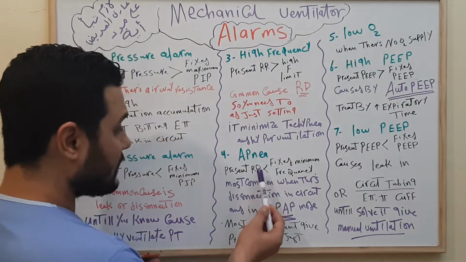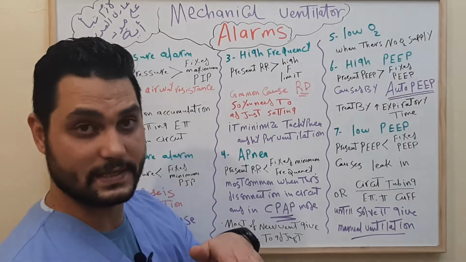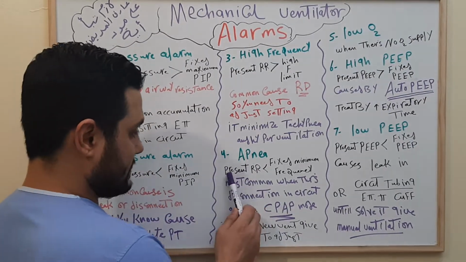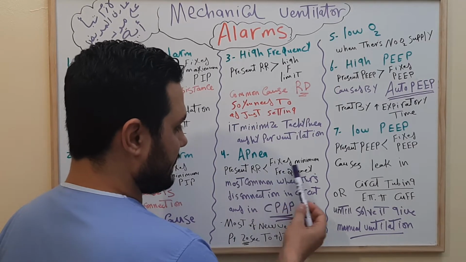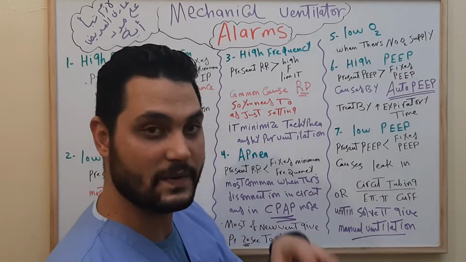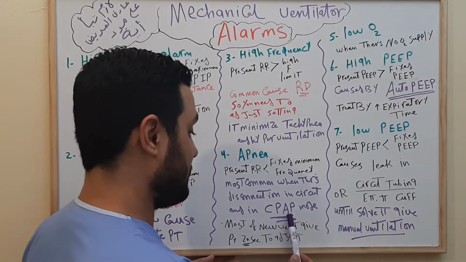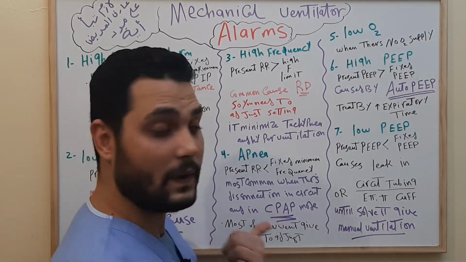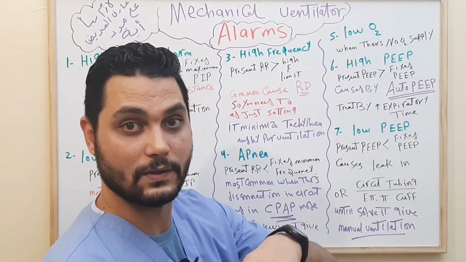Okay. After that, apnea. We know apnea is the time the patient stops breathing. At this time the present respiratory rate is less than the fixed minimum frequency or fixed minimum respiratory rate, or the patient has stopped breathing. This happens mainly in CPAP, because in CPAP mode the ventilator doesn't give the patient anything, so the patient depends on himself.